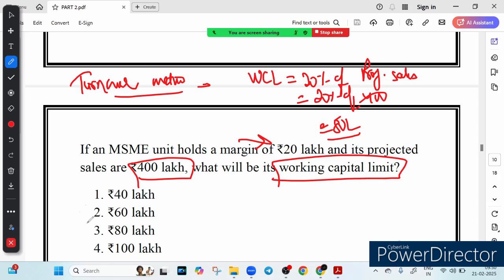So the answer will be option number 3. This 20 lakh is just given to confuse you, right? So margin has no role to play here because margin is a borrower contribution. It has nothing to do with the working capital limit. So correct answer is option number C, right?